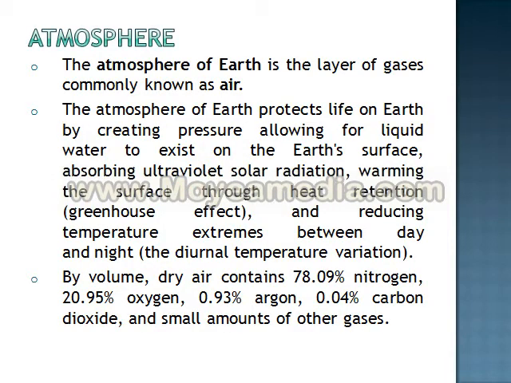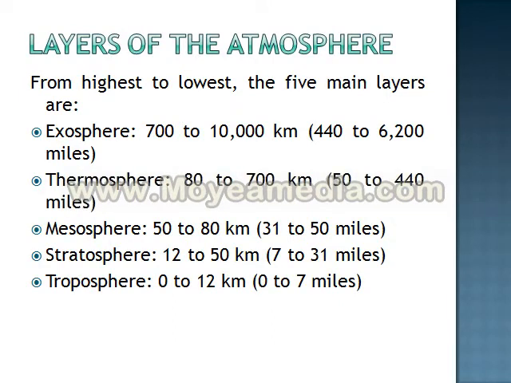Next comes atmosphere. Atmosphere is basically the layer of gases commonly known as air. And as we all know, there are different types of gases which become part of the atmosphere. There is nitrogen, oxygen, argon, carbon dioxide, and other small amounts of gases. Here you can see in this slide the layers of the atmosphere. There are 5 main layers of atmosphere: exosphere, thermosphere, mesosphere, stratosphere, and troposphere. Just remember the names here.